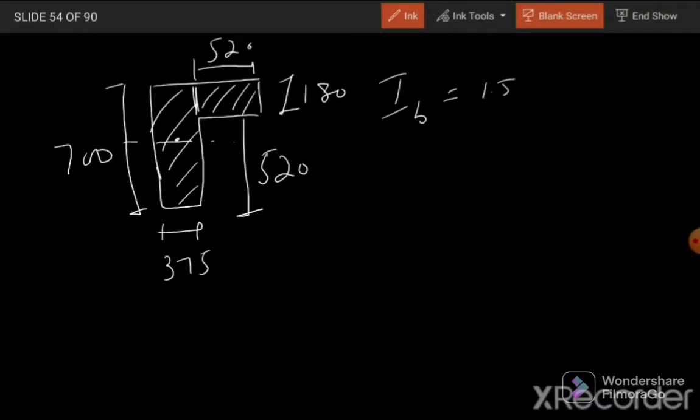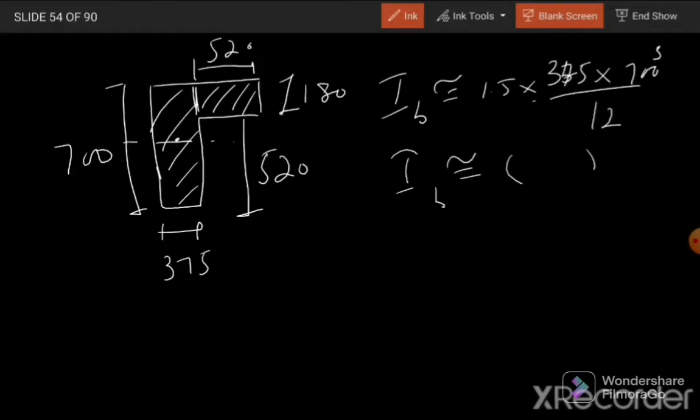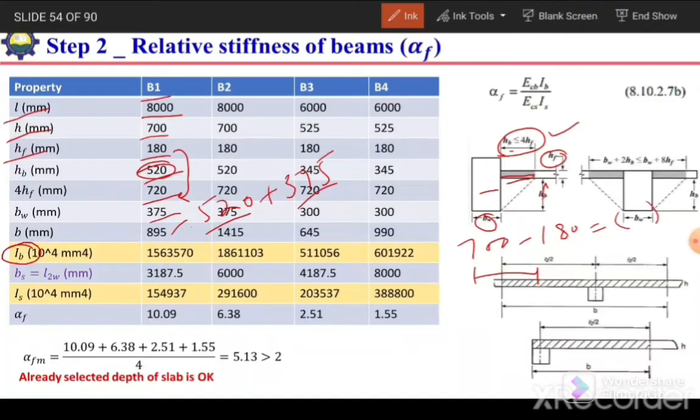So 1.5 times BH cube over 12, where B is 375 and H is 700, cubed, divided by 12. From here we can calculate the IB value. So it is an approximate value. Similarly, next we need to calculate IS, for the width of slab.